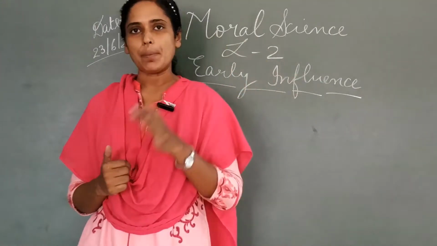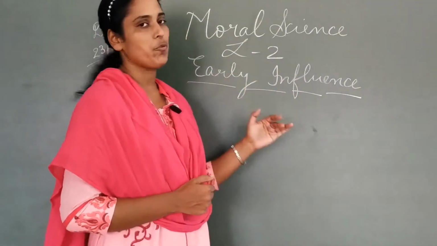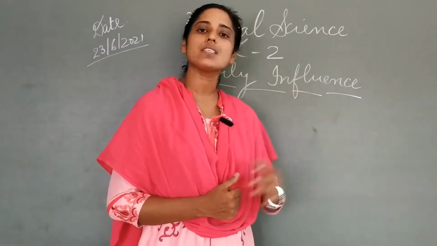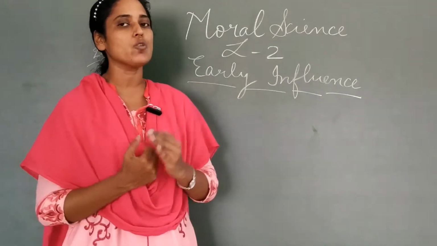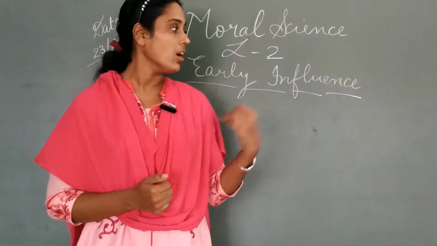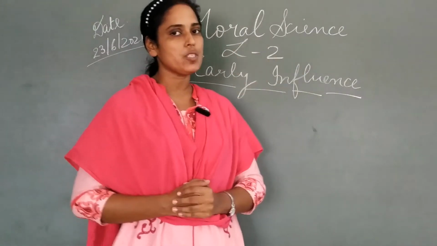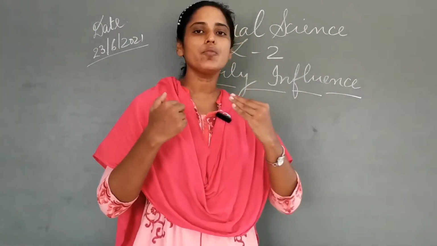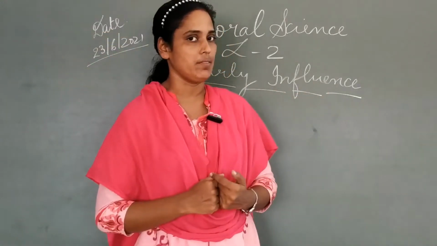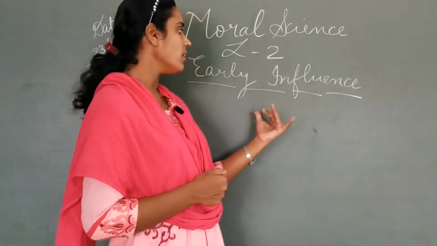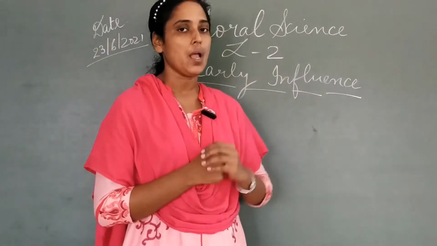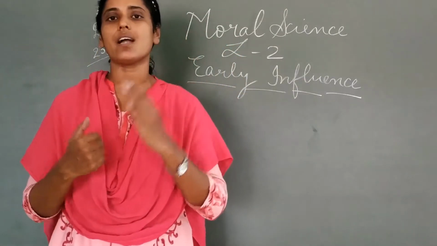Now we will come to the second chapter, students, that is Early Influence. The MSC textbook, as I already told you in the previous videos, the whole textbook of MSC Standard 8 consists of Gandhian values, morals and values of Gandhi's life. You already know the meaning of influence, students: the effect we have on our lives or the effect others have on our lives. Here we can see early influence in relation to Gandhiji's life. How was Gandhiji influenced, and by whom? So students, let's start the chapter.